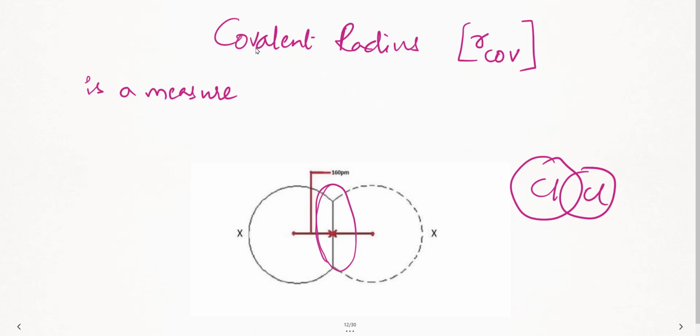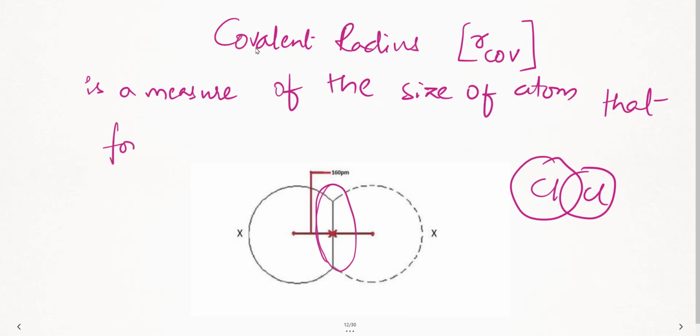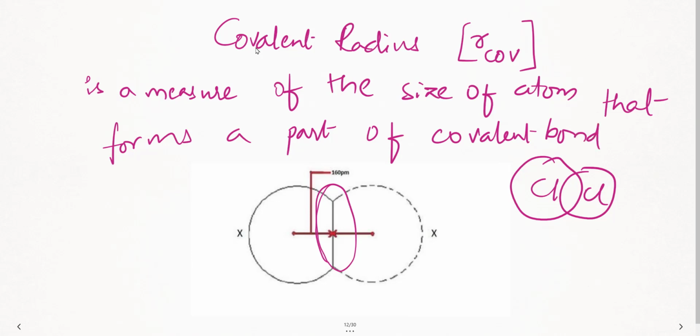So covalent radius is a measure of which one? Of the size of atom. I understood this, so I am trying to measure the size of atom. Now, when it is covalently shared between these two, we need to mention that it is a measure of the size of an atom that forms a part of a covalent bond, that forms a part of covalent sharing. This is fine, students. Whenever there is covalent sharing, that measure from here till here we call covalent radius.